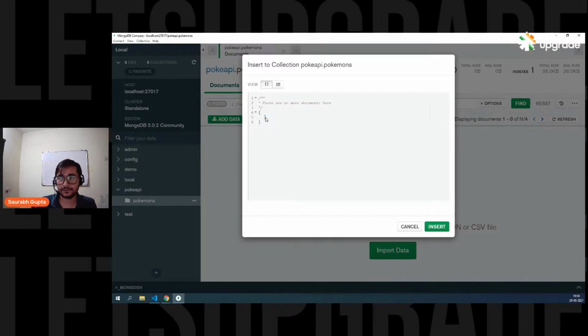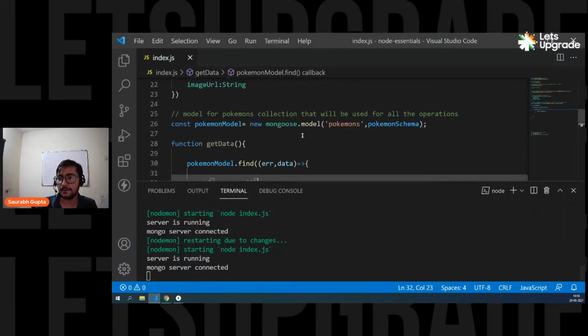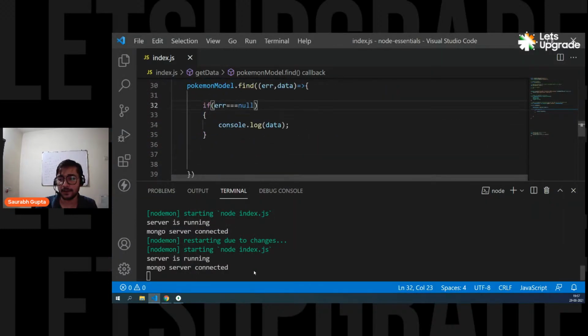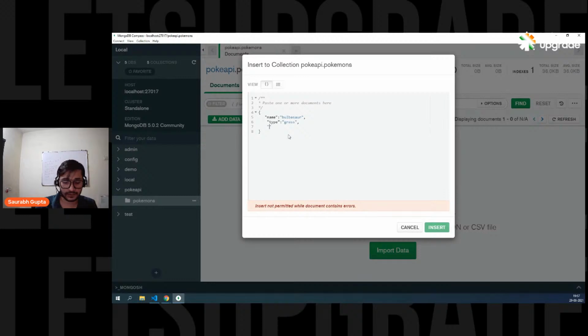So remove this. Guys, I'm simply putting name. And let's say we write Bulbasaur. Then let's say we put type. We write grass. And what was the last thing, guys, that we are putting? What is the last thing that we are following in the schema? Image URL. Yeah. So let's go ahead and use image URL.